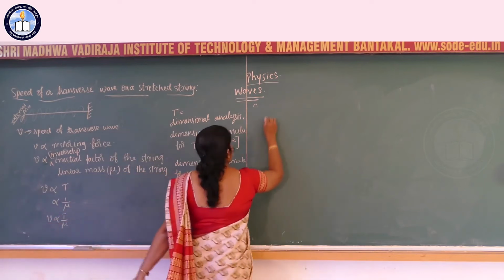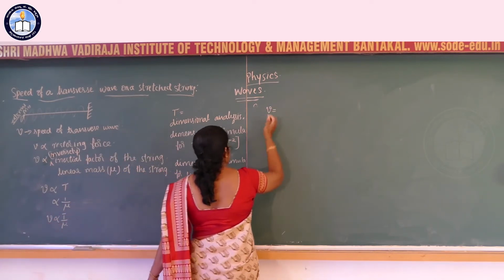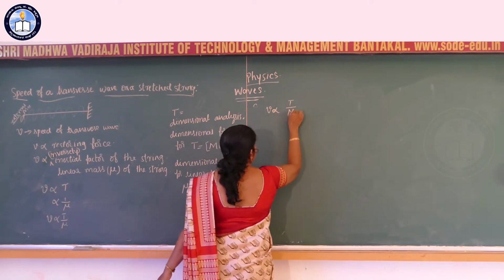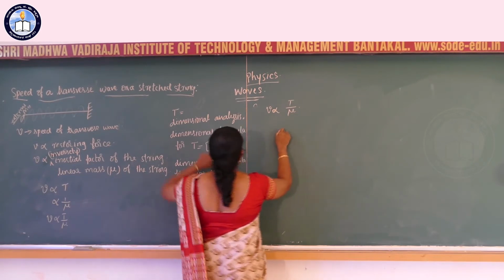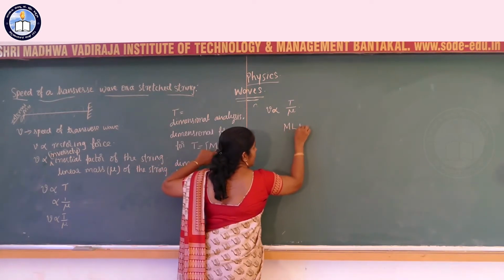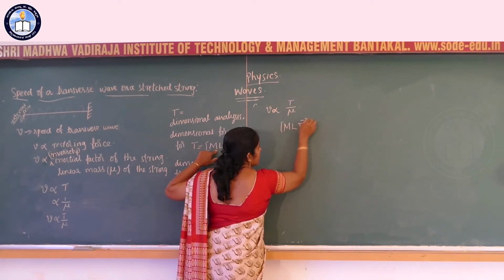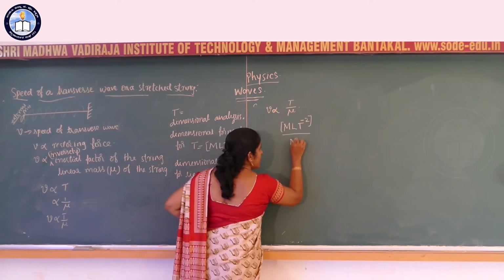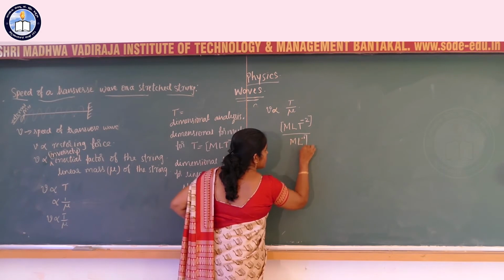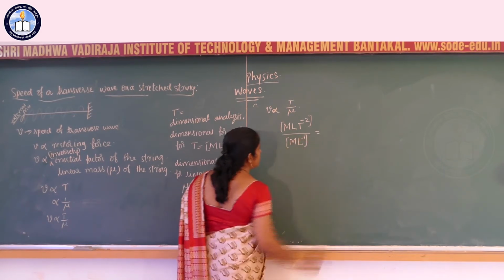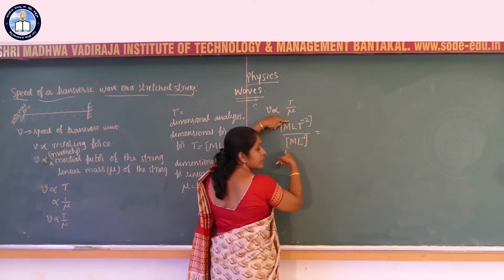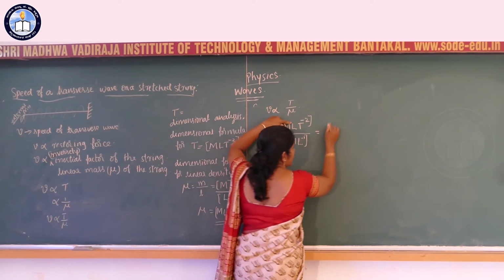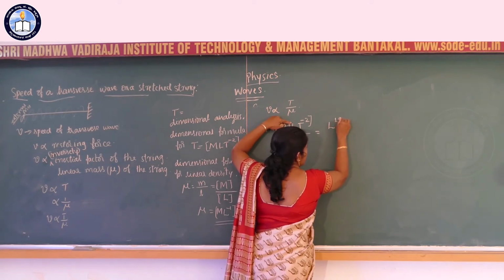We have V is proportional to T by mu. Therefore, dimensional formula for T is MLT inverse 2 divided by dimensional formula for mu, M L inverse 1, which is equal to M and M cancel, L power 1, L power minus 1, so L power 1 plus 1.